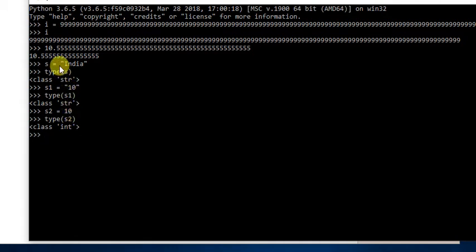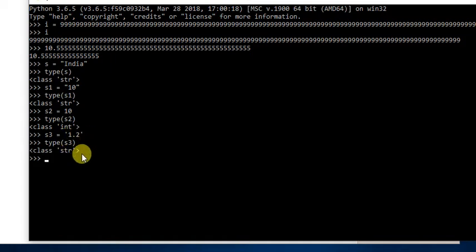We can take another example. s3 is equal to 1.2 in single quotes, right? So this should be string, yeah, because it's inside the single quote.